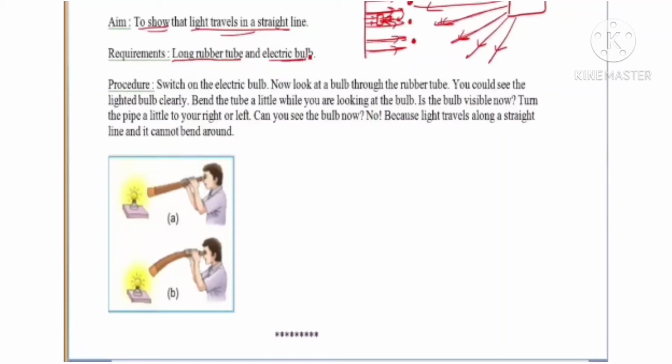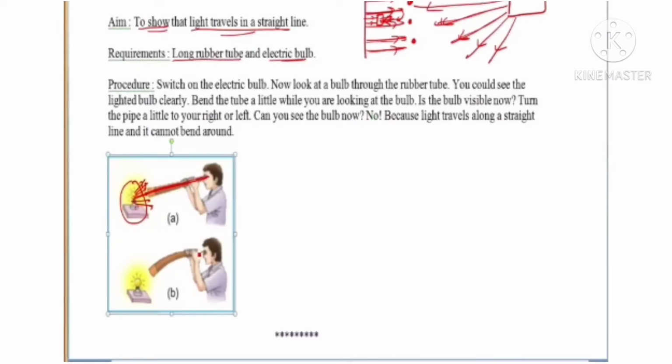Now what do you do? This is an electric bulb. Okay students, this is a rubber tube. What will we do now? We will switch on this electric bulb. This is a straight rubber tube. Try to look through one end of the rubber tube. You can see the electric bulb clearly. Why are you able to see it? Because the light rays emitted by this electric bulb travel through this rubber pipe and are able to enter your eyes. That is why you are able to see it.